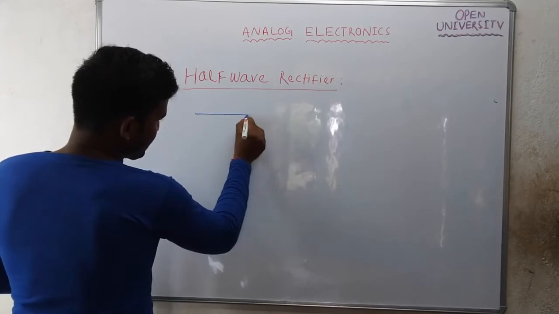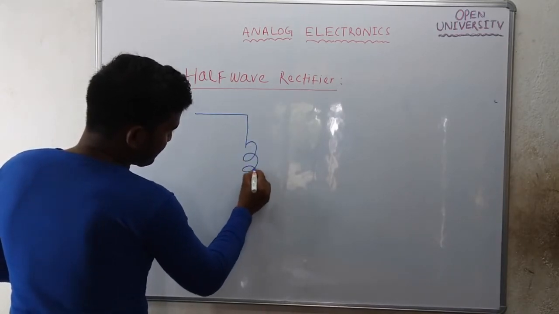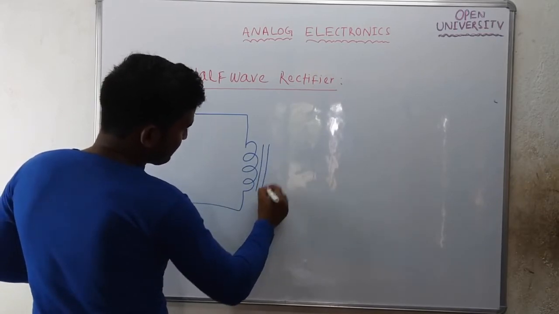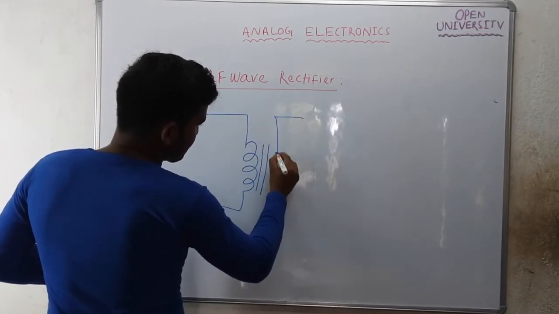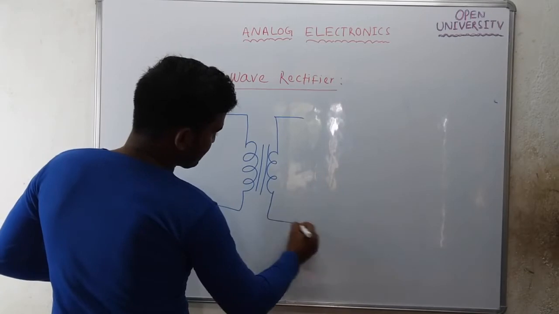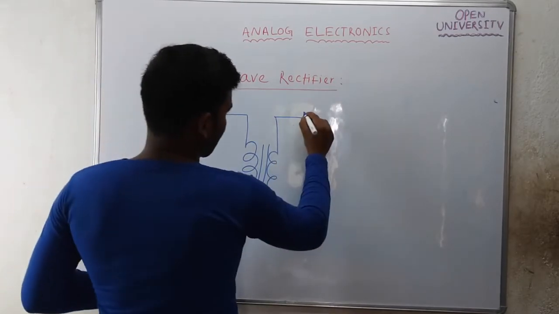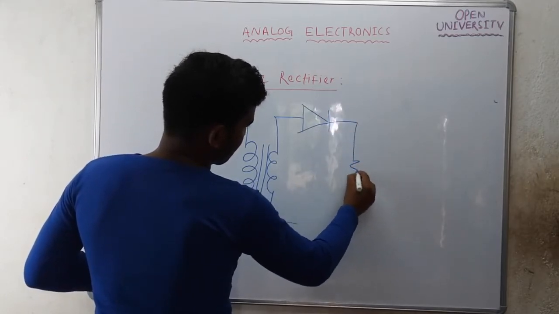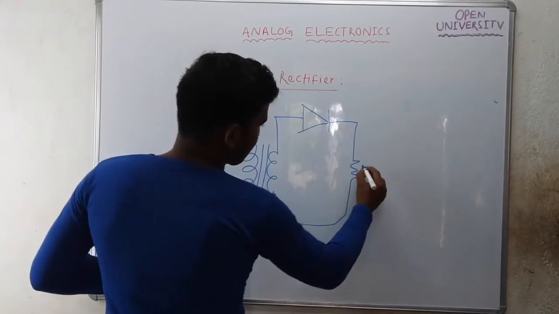I will be using a step down transformer. Okay, this is the primary side, this is the secondary side, and the number of turns will be less. I am using a diode like this and a load RL.